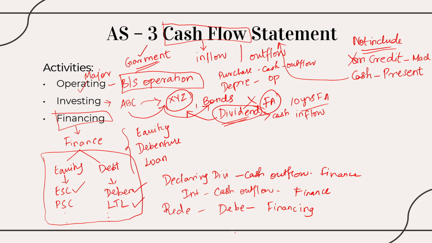So these are the major three activities of the company, and only the cash items of the company which have these activities will come here. At the end of the CFS, I'll be able to find out either it is a cash inflow, that is the positive number, or cash outflow, that is a negative number, negative cash balance, right? So this is about CFS, that is AS3, right?